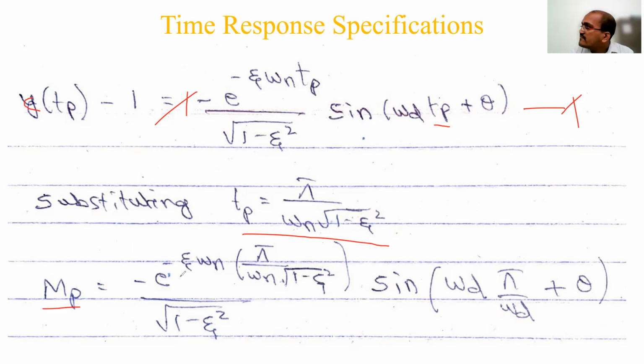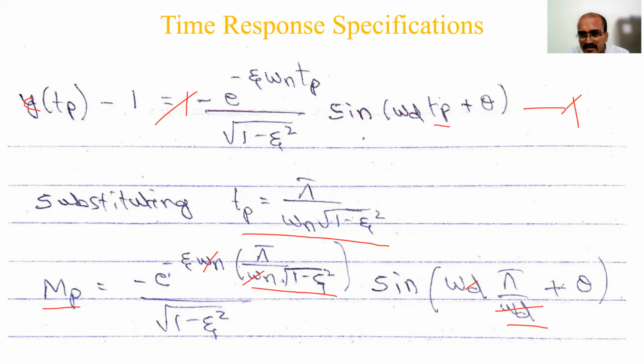So minus zeta omega n, pi by omega n square root of 1 minus zeta square, divided by square root of 1 minus zeta square, sine of omega d. Here I will substitute omega d as itself, because cancelling is easy. Here omega n cancellation will happen. That's why I have substituted omega d as omega n square root of 1 minus zeta square in one place and as omega d itself in the other, plus theta. So this omega n cancels out and this omega d cancels out. So sine of pi plus theta will come.